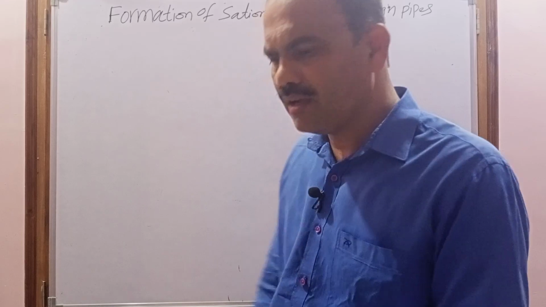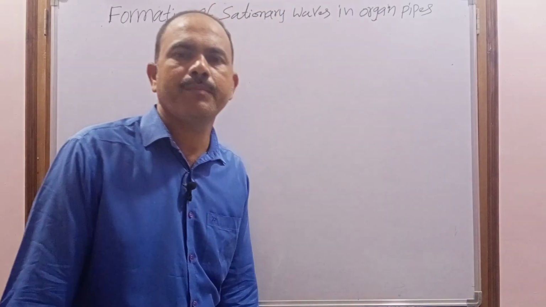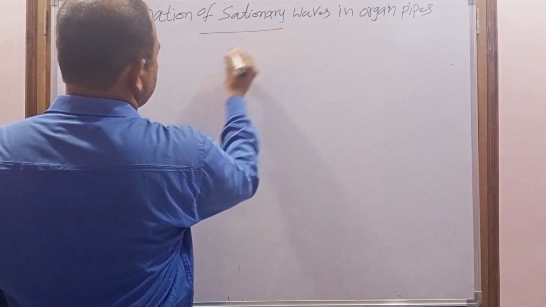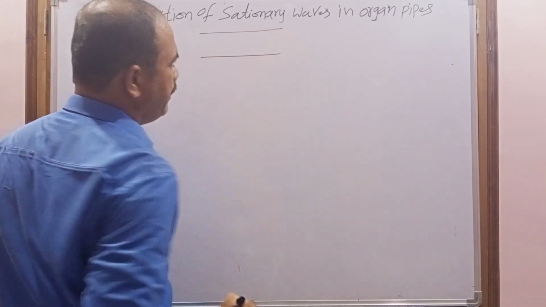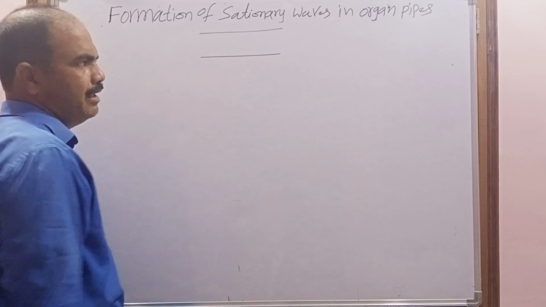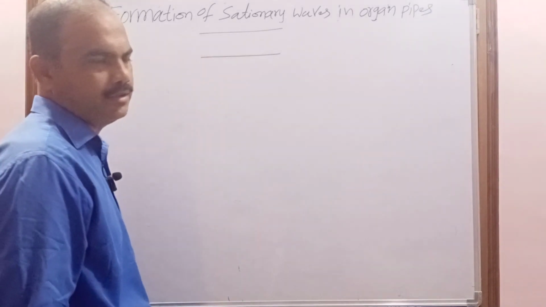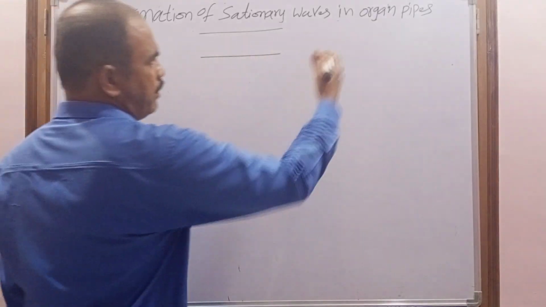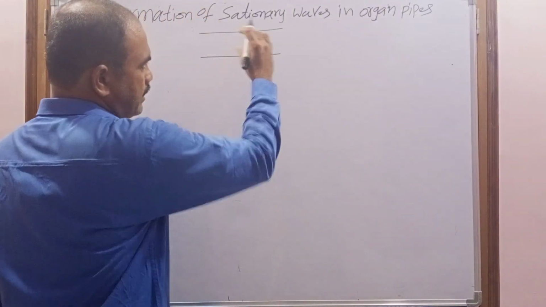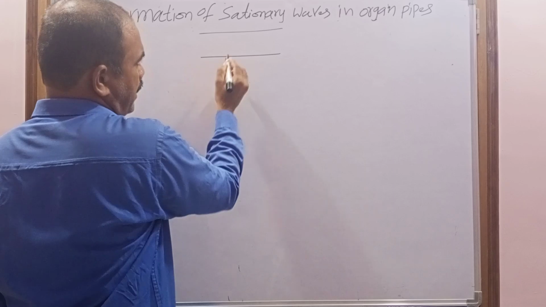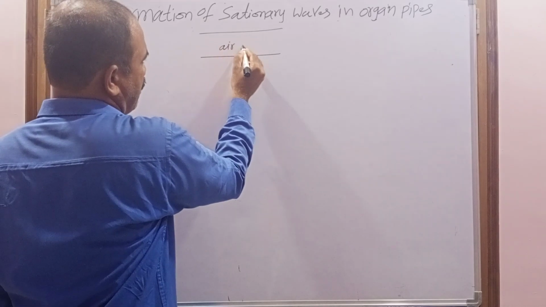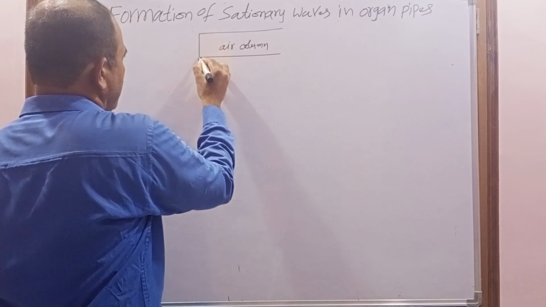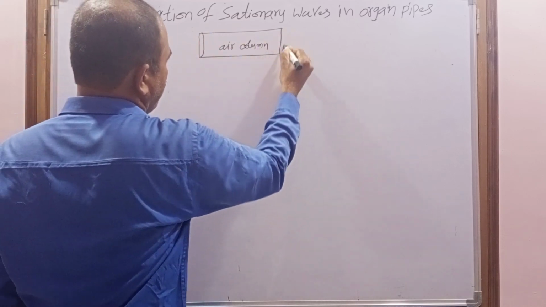So what is an organ pipe? An organ pipe is nothing but a cylindrical pipe in which the air column is trapped. Now the cylindrical pipe will be called an organ pipe. So in the cylindrical pipe, what do we have to trap? Air column. So now the cylindrical pipe will be known as an organ pipe.